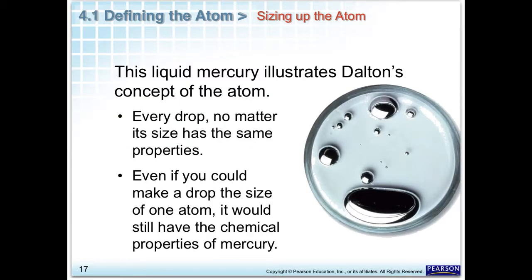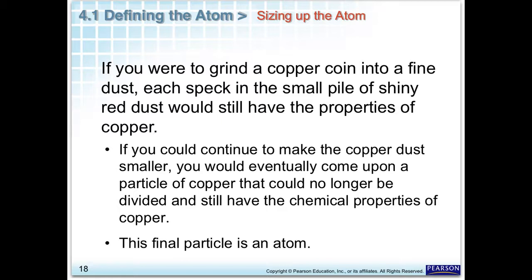Liquid mercury that we see here in this picture illustrates Dalton's concept of the atom. Every drop, no matter how big or how small, has the same properties. Even if you could make this very small drop smaller and smaller and smaller, I would still have an atom and it would have the same properties as the rest of the mercury. Copper would do the same thing. If I had a copper coin and grind it into fine dust, each speck still has the same properties of copper. Still make it smaller and smaller until we finally have just one atom that has the same chemical properties of all copper.